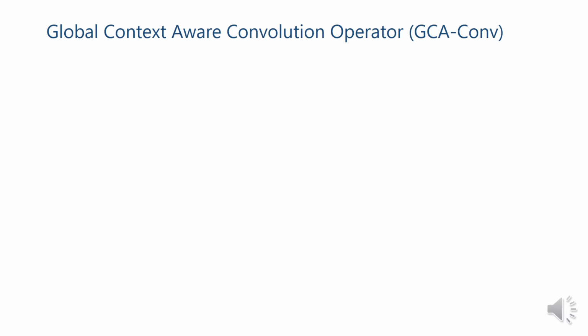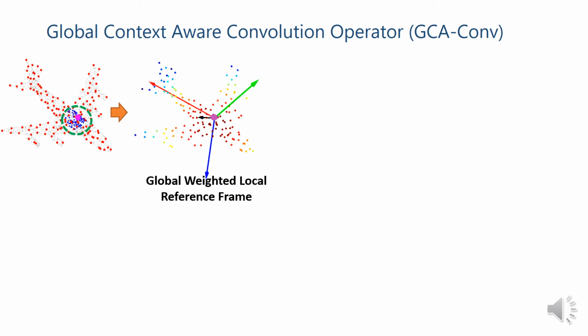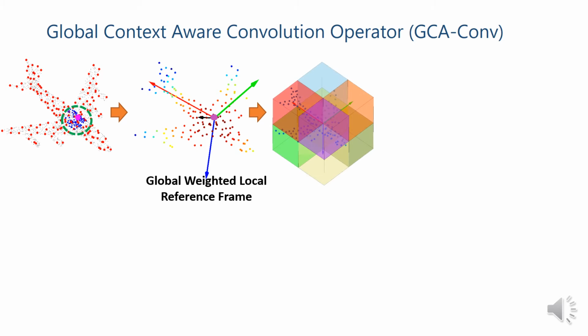In this work, we designed a global context aware convolution operator. Given this model as input, we extract key points indicated as red dots. For each one, we establish a global weighted local reference frame. The 3D coordinates of the key point neighbors are projected into the local space spanned by the frame to obtain rotation invariant features.